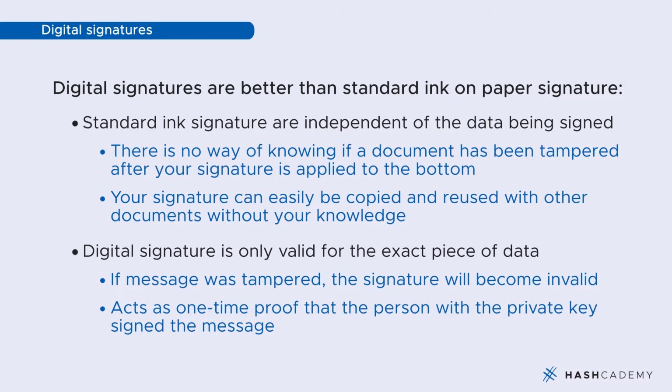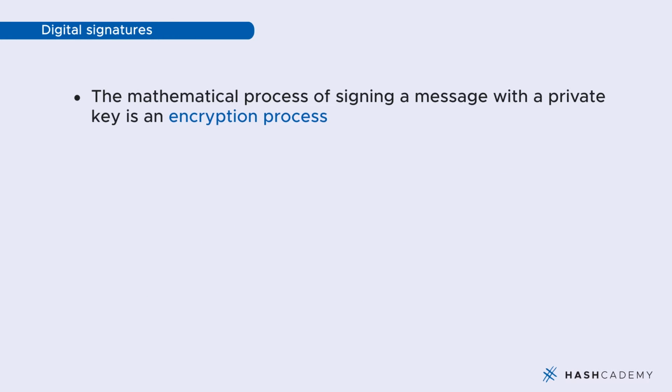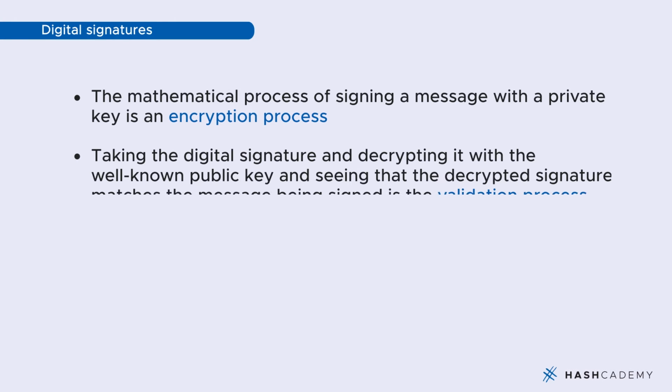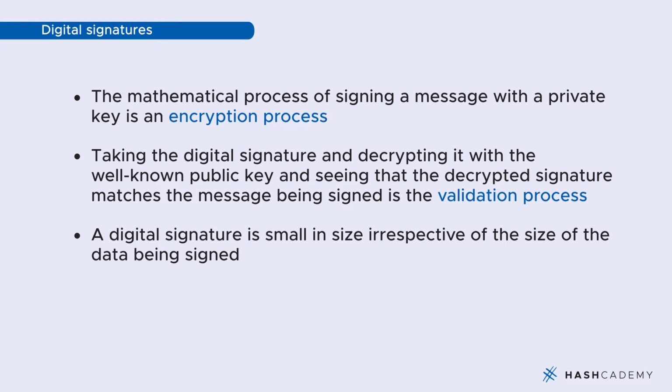To bring all the concepts outlined in this lesson together, let's take a look at the process behind the digital signature. The mathematical process of signing a message with a private key is an encryption process. Taking the digital signature and decrypting it with the well-known public key and seeing that the decrypted signature matches the message being signed is the validation process. In most signing schemes, it is the hash of the message that is signed with the private key in order to produce a digital signature that is small in size, irrespective of the size of the data being signed.